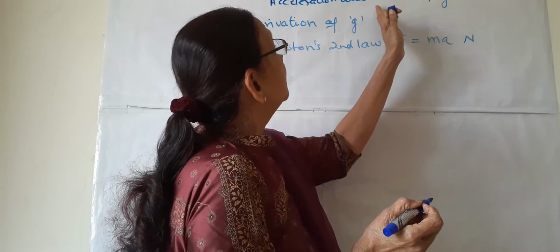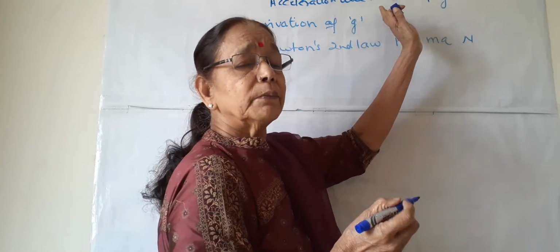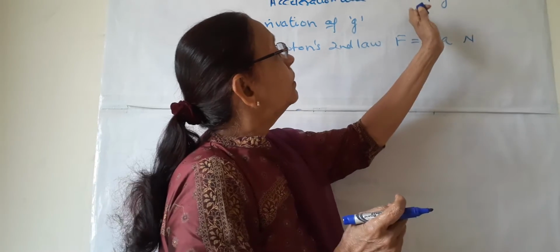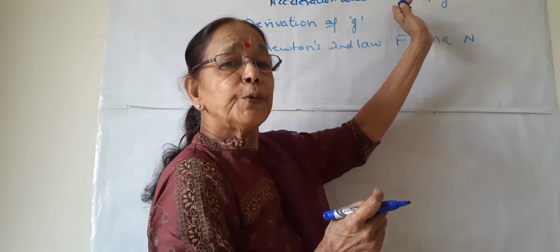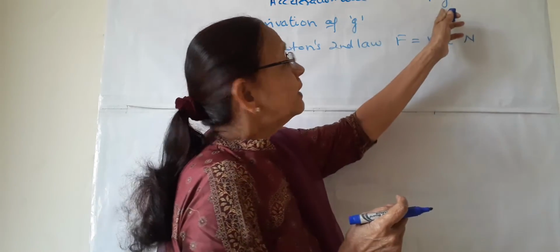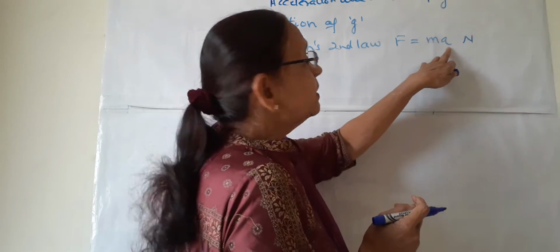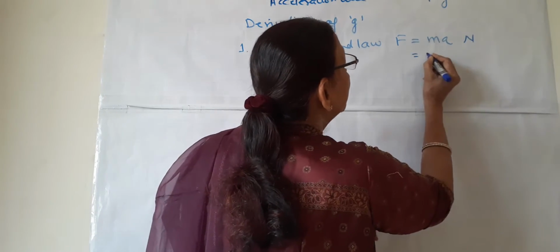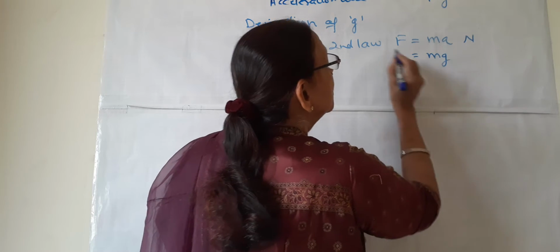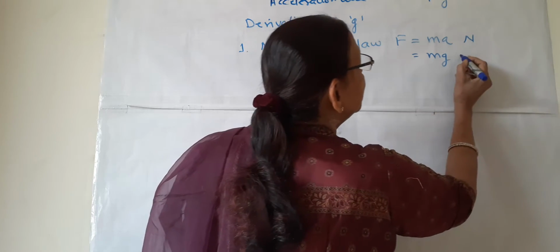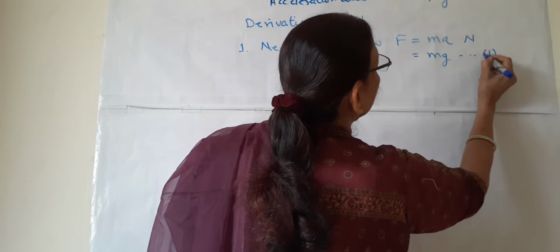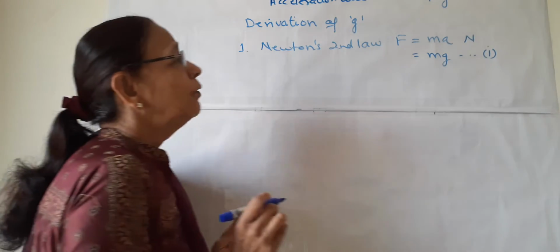Here, in this case, we are talking about the acceleration due to gravity of earth and its symbol is g. So instead of a, we can write g. So F is equal to mg. Suppose this is equation 1.